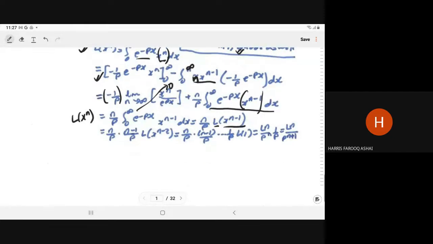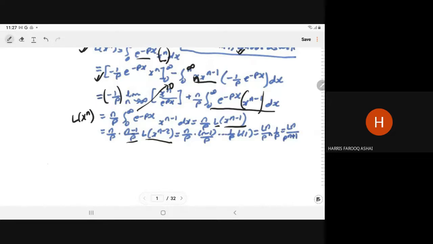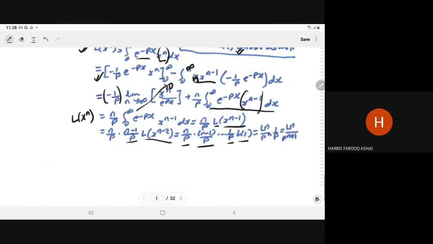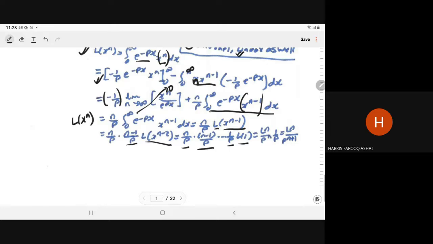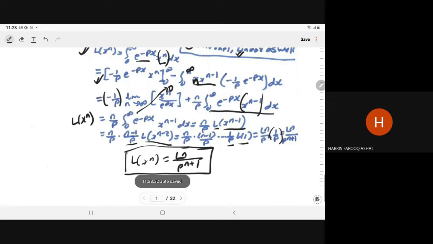Similarly, the Laplace of x to power n minus 1 can be written as n minus 1 upon p times the Laplace of x to power n minus 2, and so on if you continue. So here we have n upon p, n minus 1 upon p, 1 upon p, and the Laplace of 1. The Laplace of 1 we have just computed as 1 upon p. So it will become factorial n upon p to power n plus 1. So the Laplace of x to power n is factorial n upon p to power n plus 1. That is the Laplace of the polynomial.